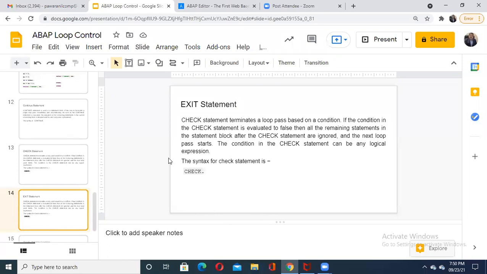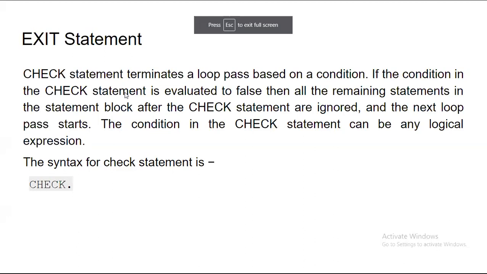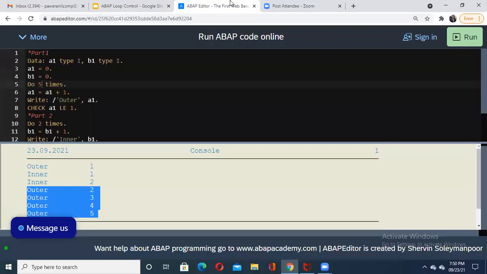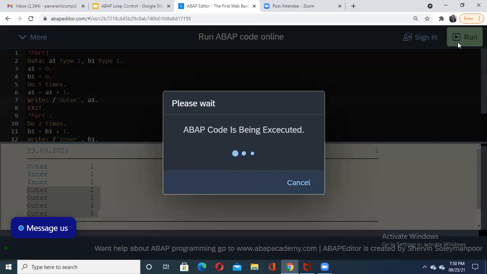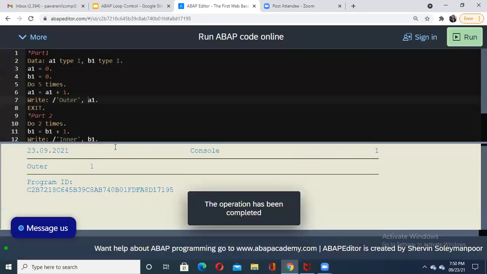Okay, we have seen continue, we have seen check, and similarly there is an exit statement. The same thing is there in the exit statement also. I just want to show you here as a part of execution. I'm not going to do this check here, but I'm going to terminate this. I'm going to write exit here. Let us see when we write exit whether the remaining part is executed or it exits there itself. The name itself says it: it is executed just once.